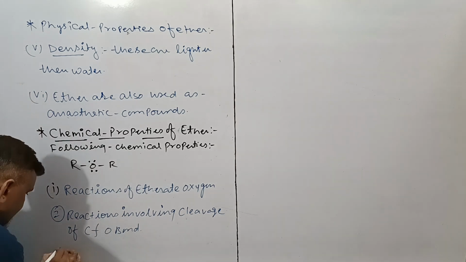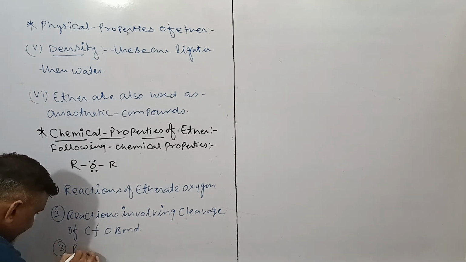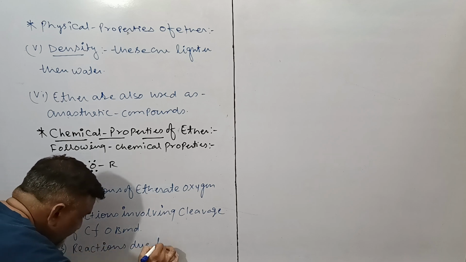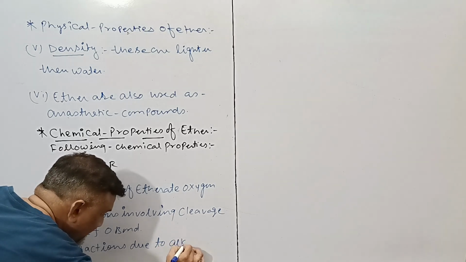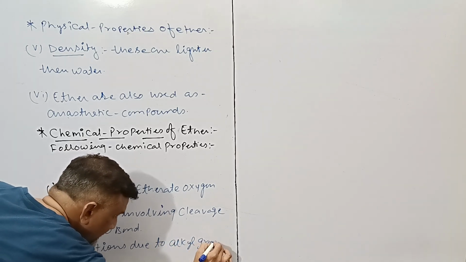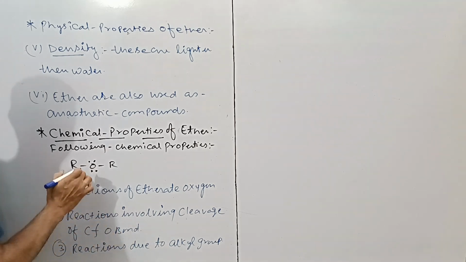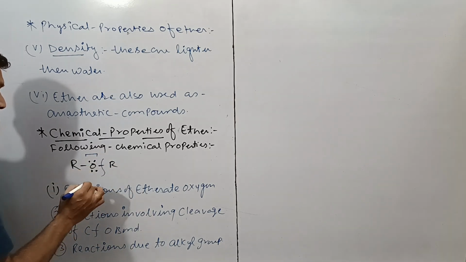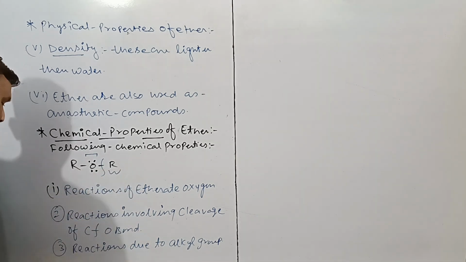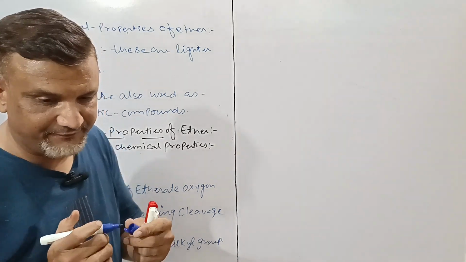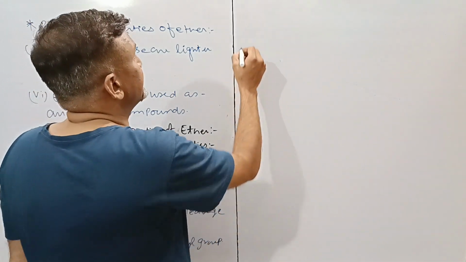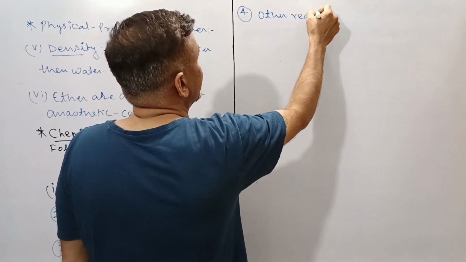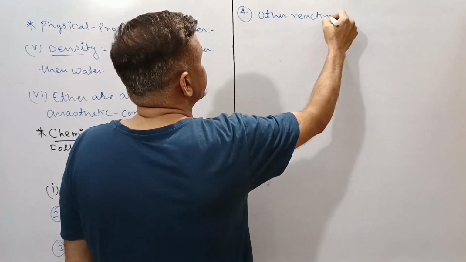Now the third property is reactions due to the alkyl group. First reaction is due to etherate oxygen, second is with the cleavage of this bond, and third is reaction due to the alkyl group. The fourth property includes other reactions of ether like combustion, and so on.